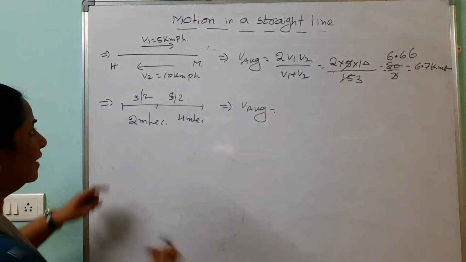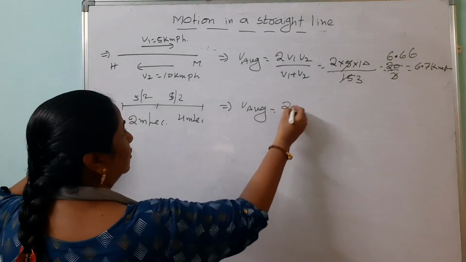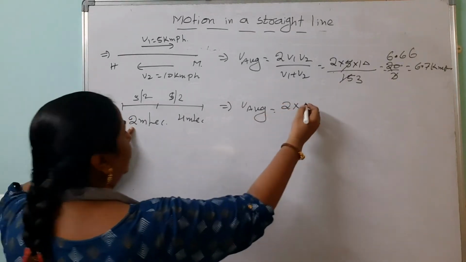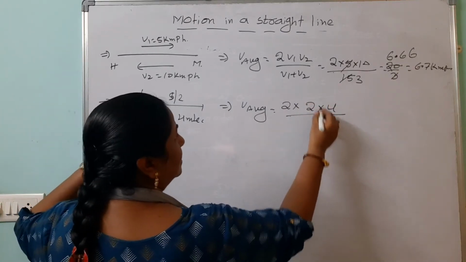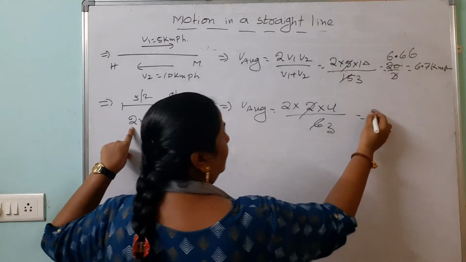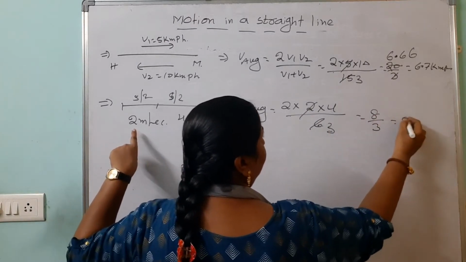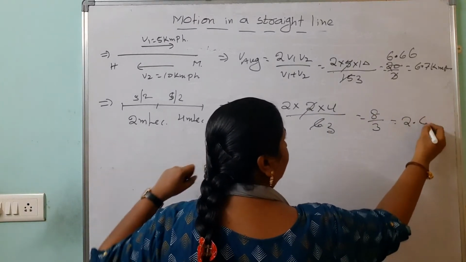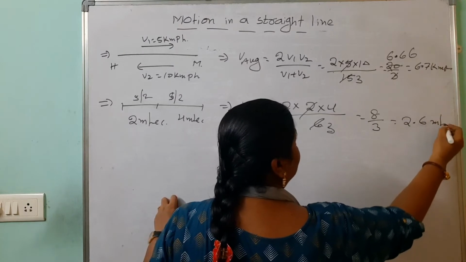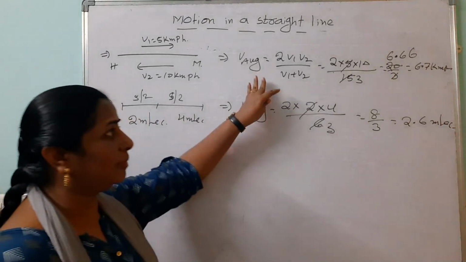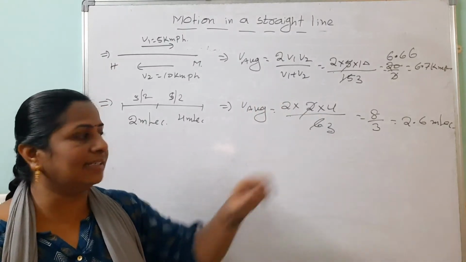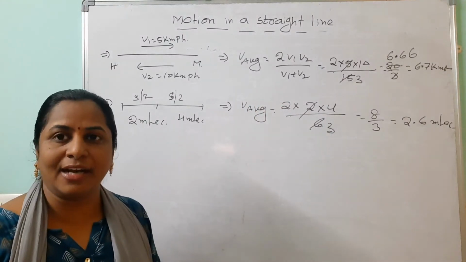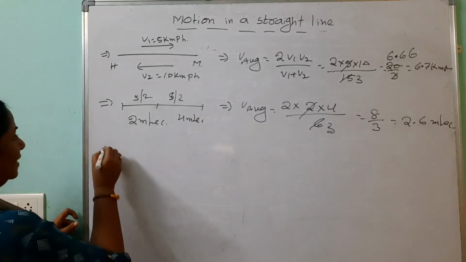Immediately what we are taking here, 2V1 V2 by V1 plus V2. So 2 into 2 into 4 by 4 plus 2 is 6. So 8 by 3, 2.6 meters per second. See, in the earlier problem they have given in terms of kmph, and here they have given it in terms of meters per second. Not only this one, see our next application.